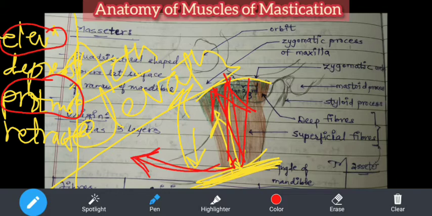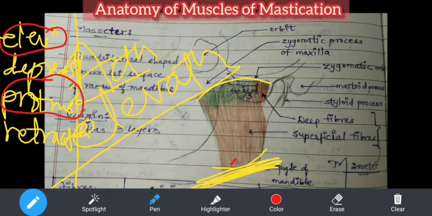Can you imagine this? See, the fibers are intermixed: the deep, superficial and middle fibers. When these anterior fibers are inserted here and are pulled, this is the direction of the fibers, and because the insertion is on this side, protrusion will happen. There are other muscles also which help protrusion. So you need to know that. This is the discussion about the masseter.